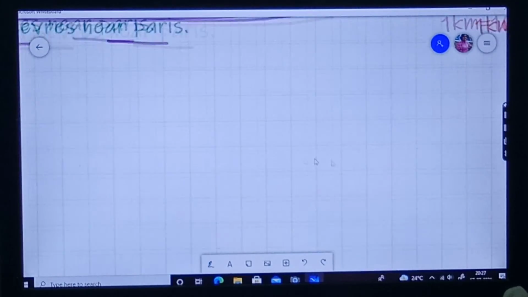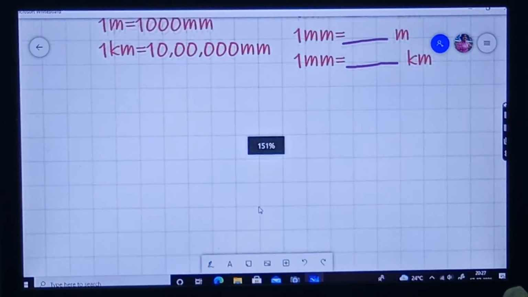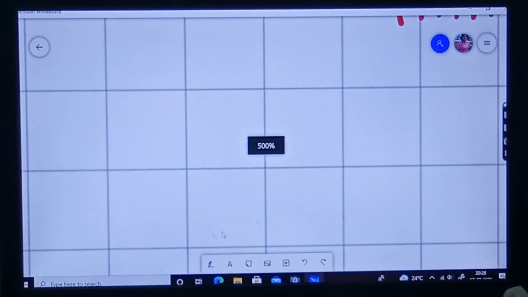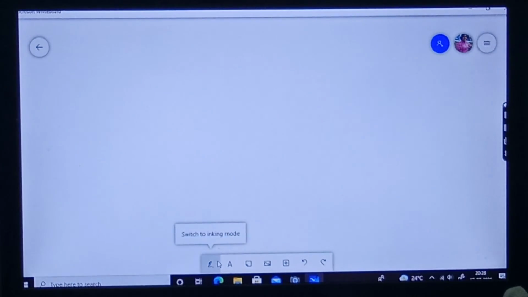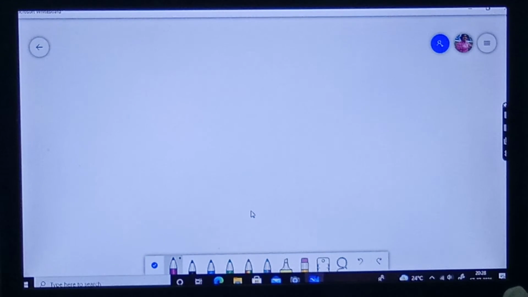Other than kilometer and meters and millimeters, there are some other big units. There are still bigger units than meter, kilometer, centimeter, etc. That one is foot.